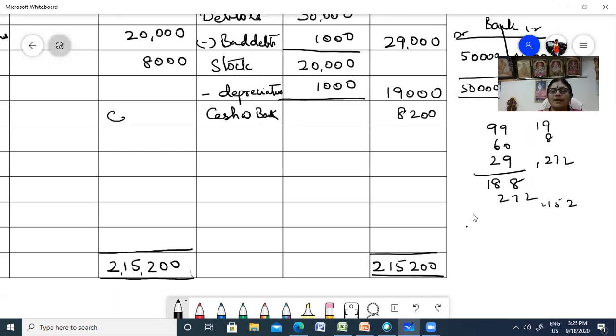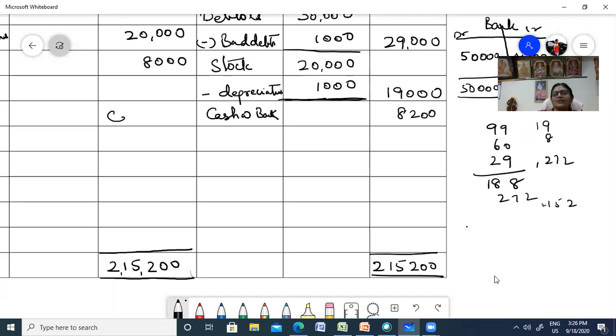Fine. I hope you understood this. It's a very easy problem, children. Partnership, admission and retirement, it's the easiest chapter we have. Only thing, you should be very careful when you are doing your capital account. You should make sure you don't leave any adjustments. When you're doing a revaluation, also you should be very careful. The questions are very tricky sometimes, particularly when it comes to data.